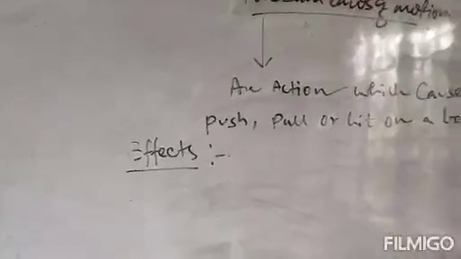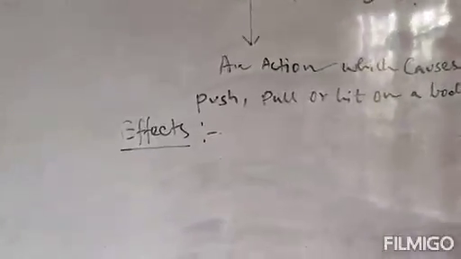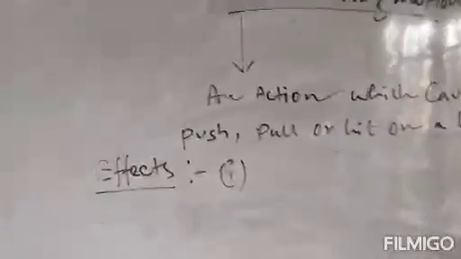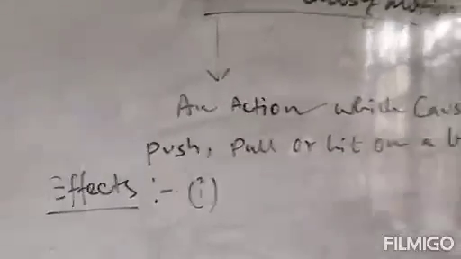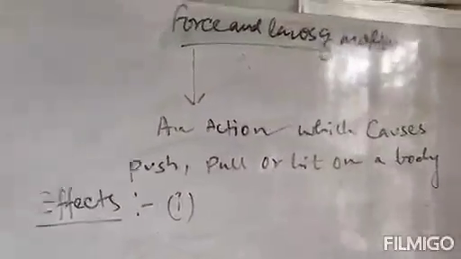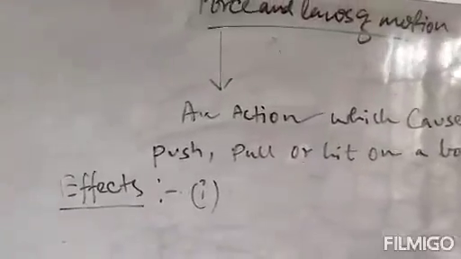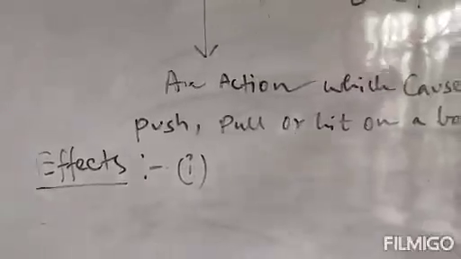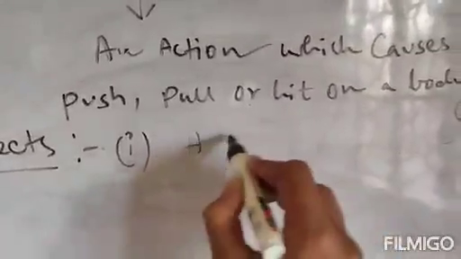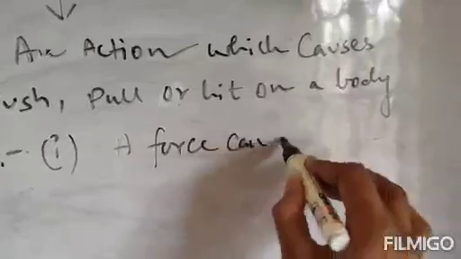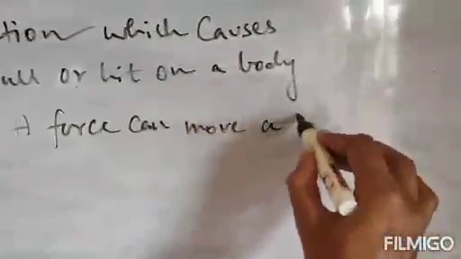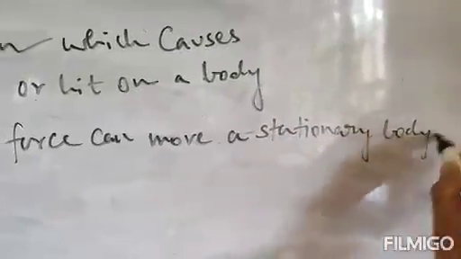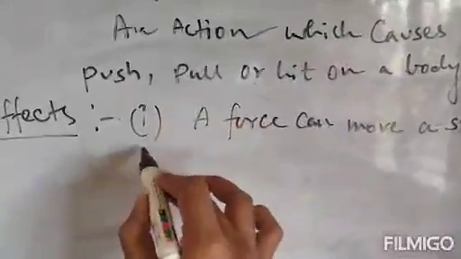So what are its effects? When you apply force on a body, what effects do you observe? Number one effect is that it can move a stationary body. Stationary body means a fixed body, the body which is fixed. So when we apply force on a fixed or stationary body, it moves. That means a force can move a stationary body. That is the number one effect.